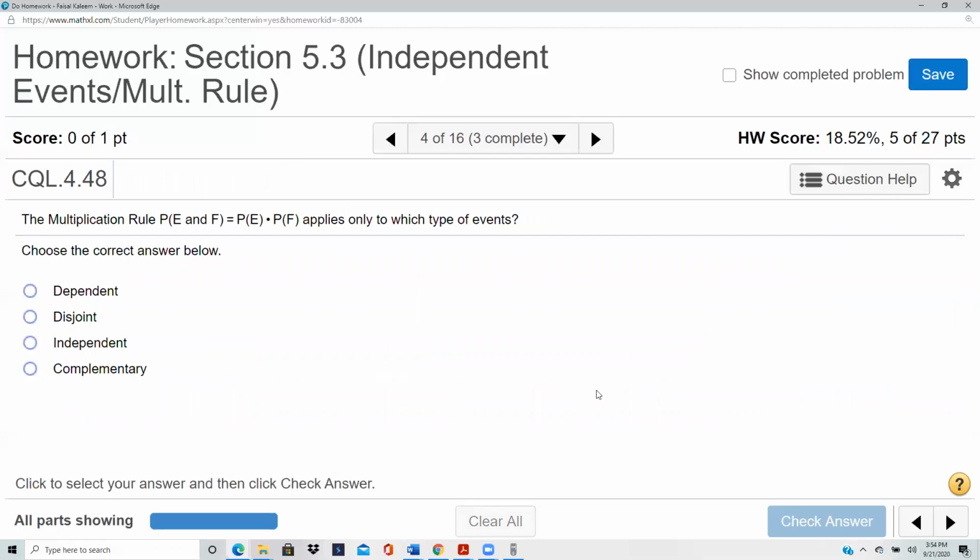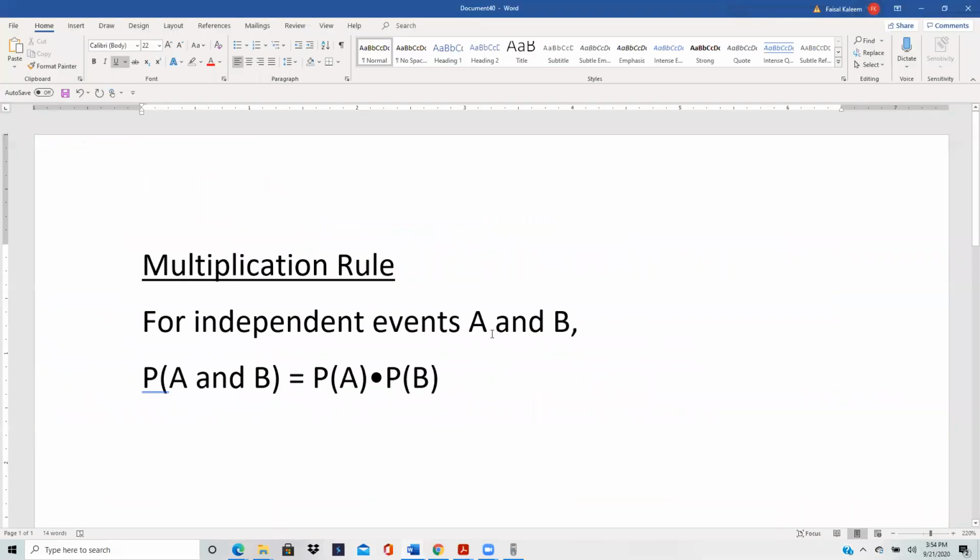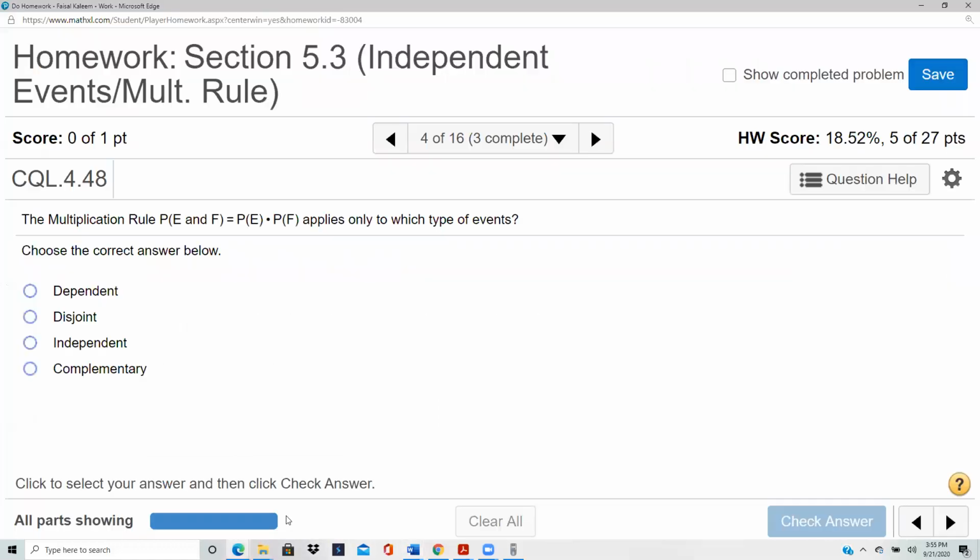The multiplication rule. This section is mainly about the multiplication rule, and it says that if two events A and B are independent, then the probability of A and B equals probability of A times probability of B. So you just multiply their individual probabilities to get A and B. So this is the multiplication rule. Probability of E and F equals probability of E times probability of F. And it applies to which type of events? It only applies to the independent events.